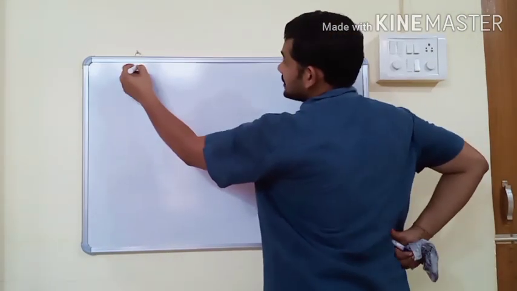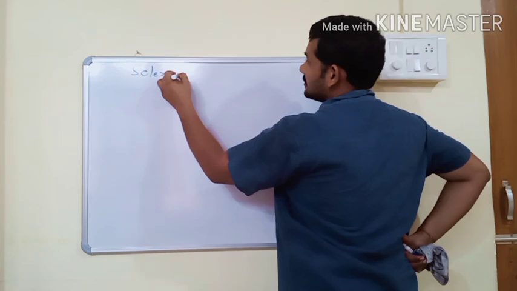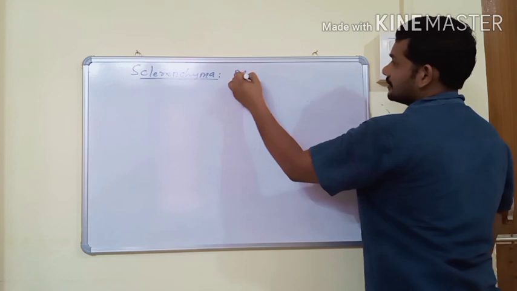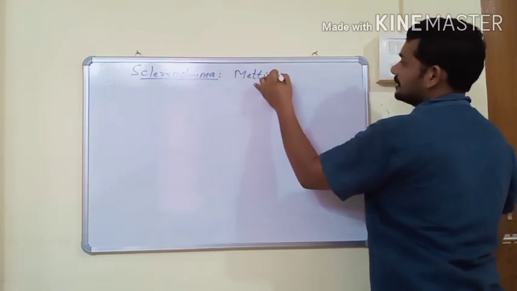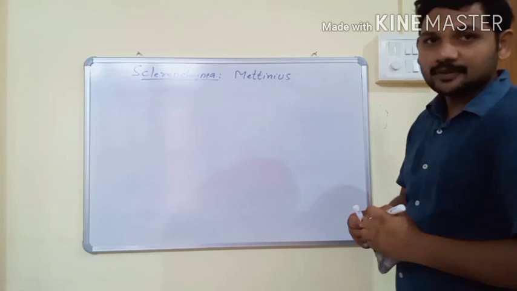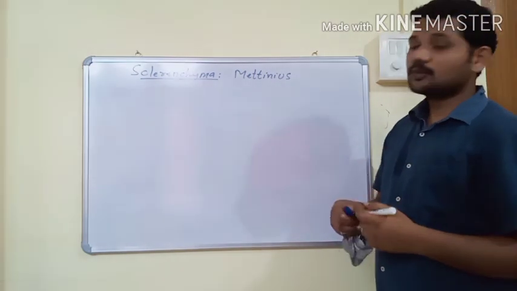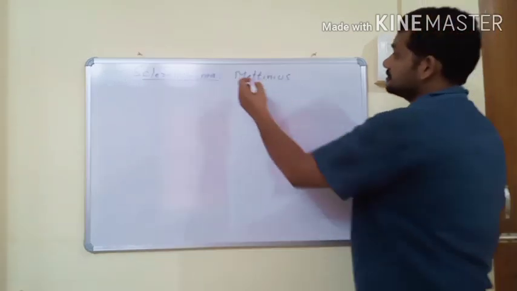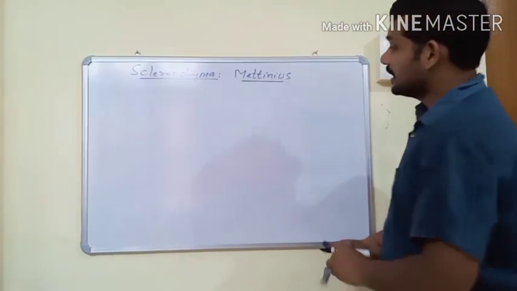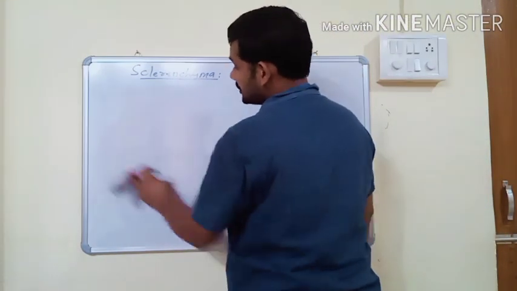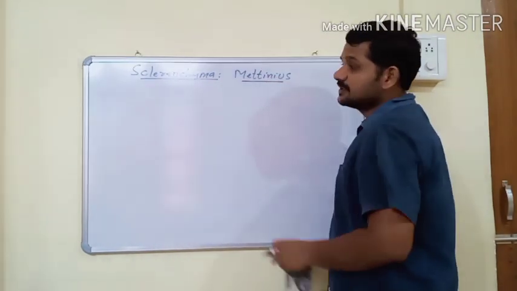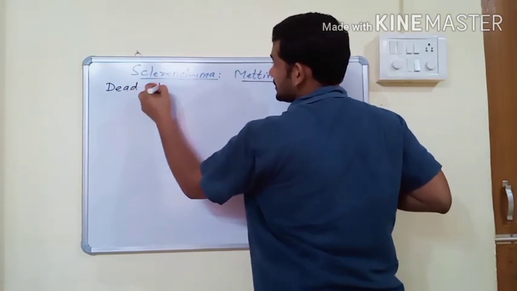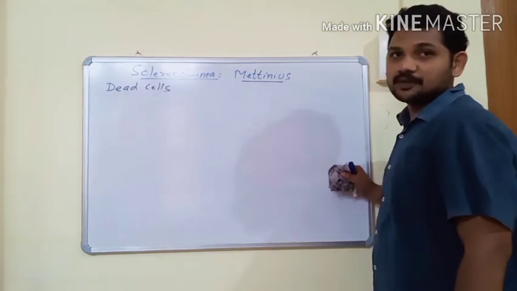And the last one is sclerenchyma. The term sclerenchyma was given by Mettenius. The term parenchyma was given by Nägeli, the term collenchyma was given by Schleiden, and the term sclerenchyma was given by Mettenius. The first two tissues, parenchyma and collenchyma, are made up of living cells, but sclerenchyma is made up of dead cells.